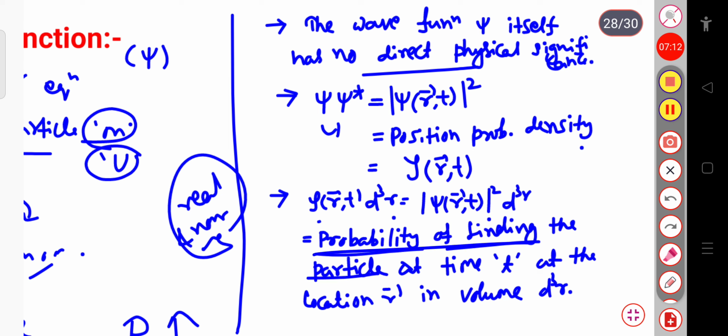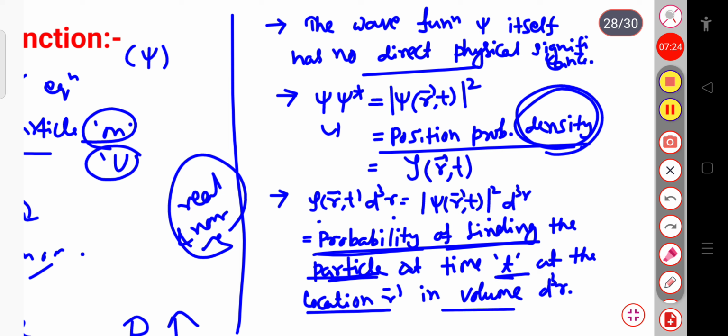This is the probability of finding the particle. Here, this is the position probability density, and this is the probability of finding the particle at time t at the location r in some volume d³r.